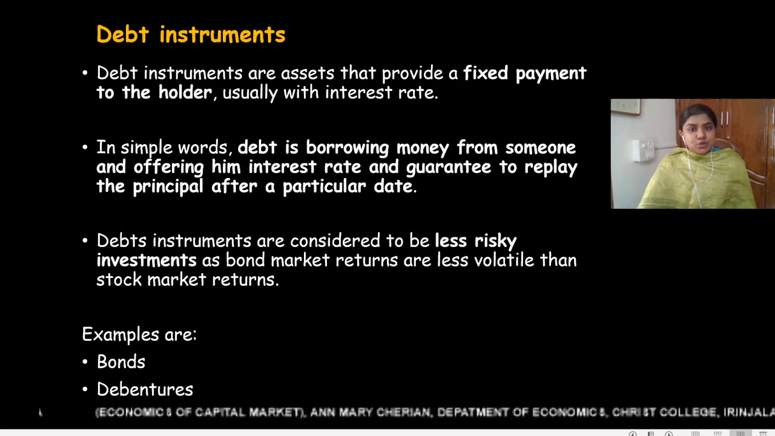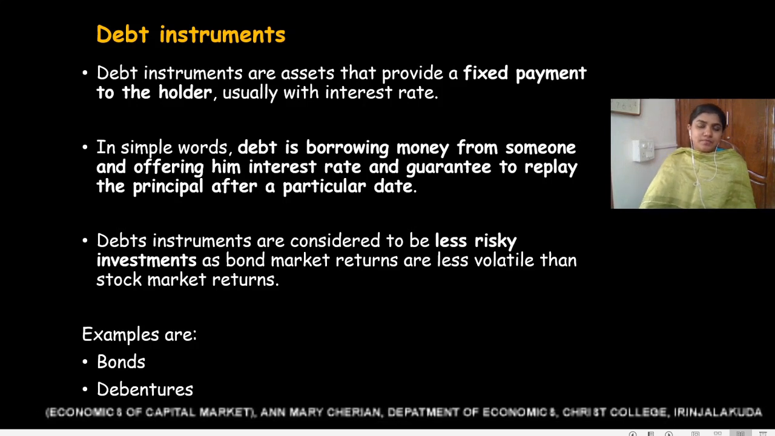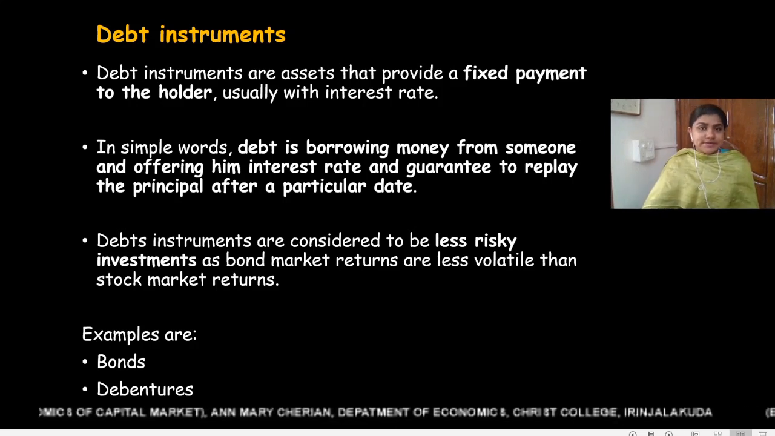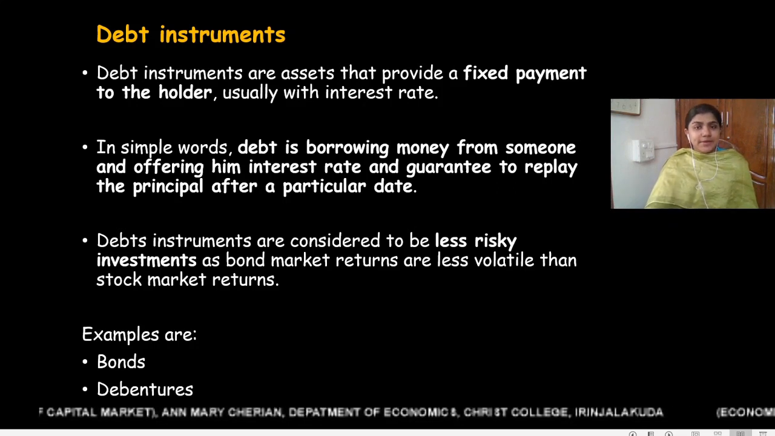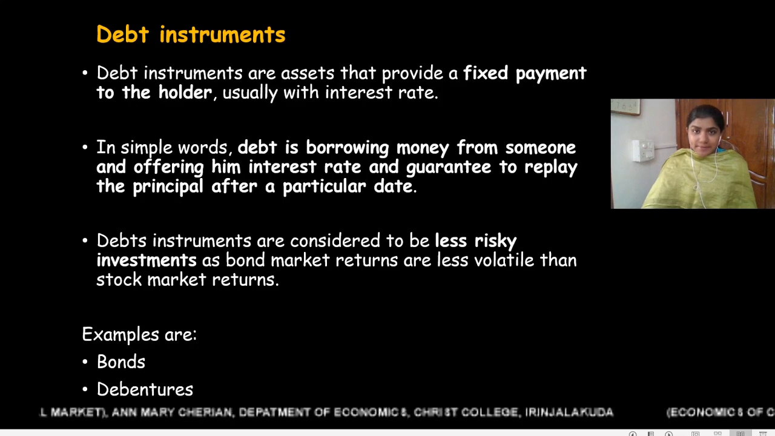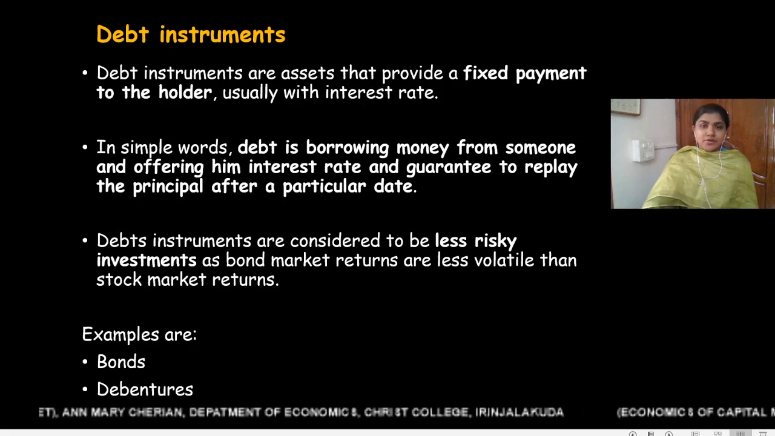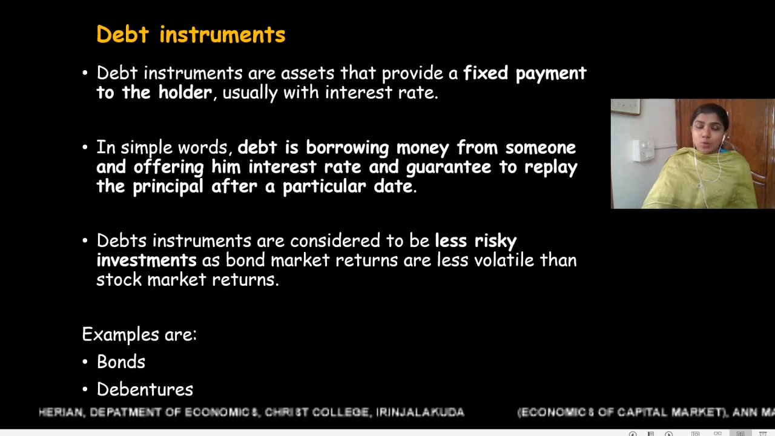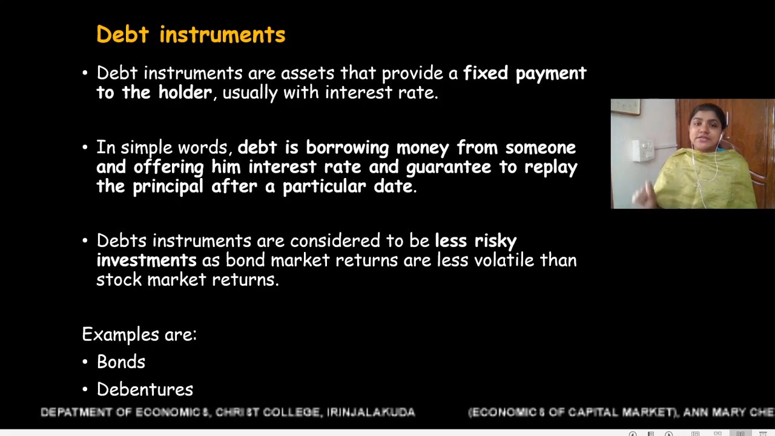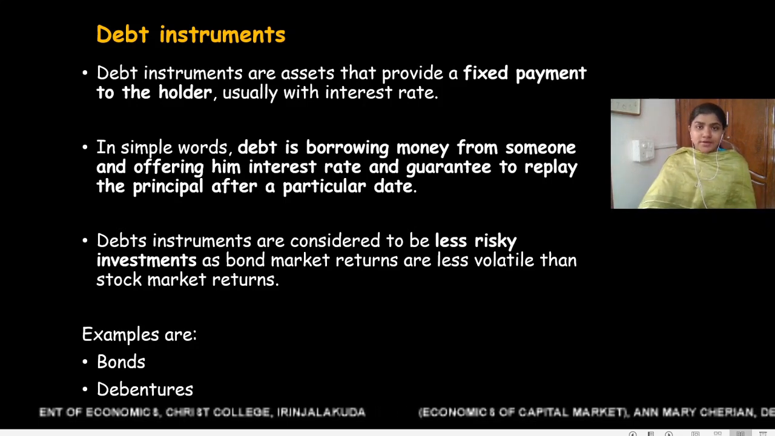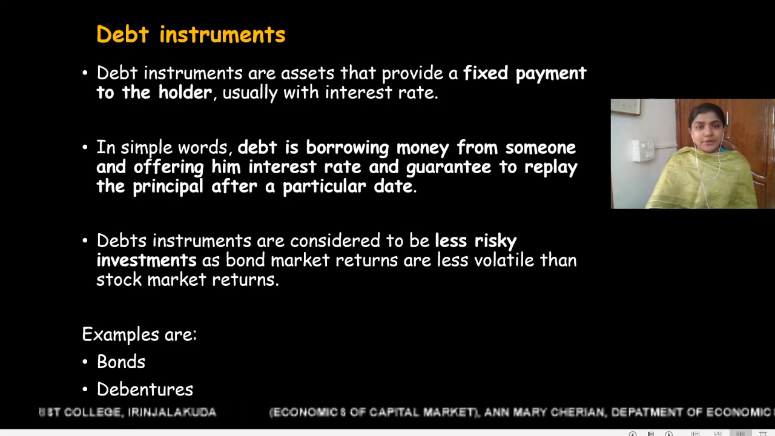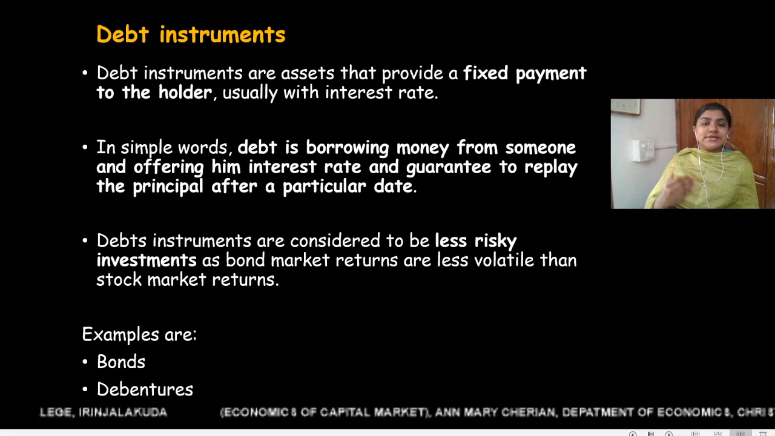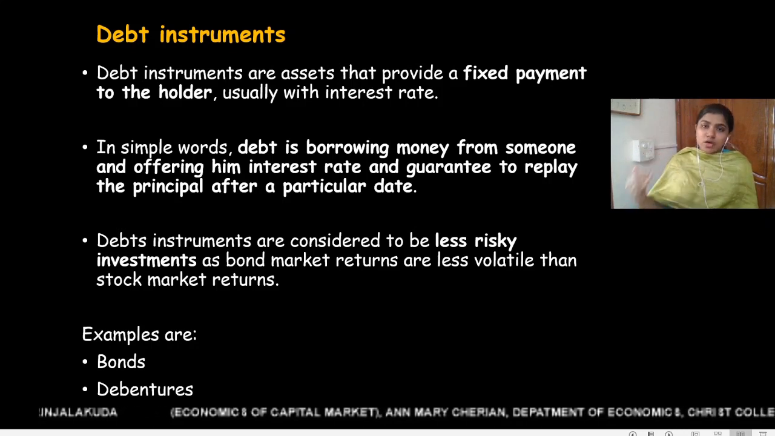Debt instruments also work in the same way. If a company is issuing a debt instrument, then that company is trying to borrow money from the public. So if someone buys the company's debt instrument, then that company is obliged to pay a rate of interest regularly to the holder or the owner of the instrument, and the company also guarantees to repay the principal amount after maturity. So debt instruments and debt work in the same way.